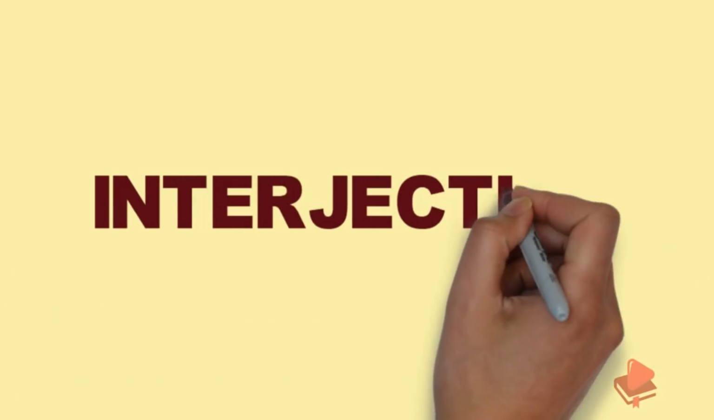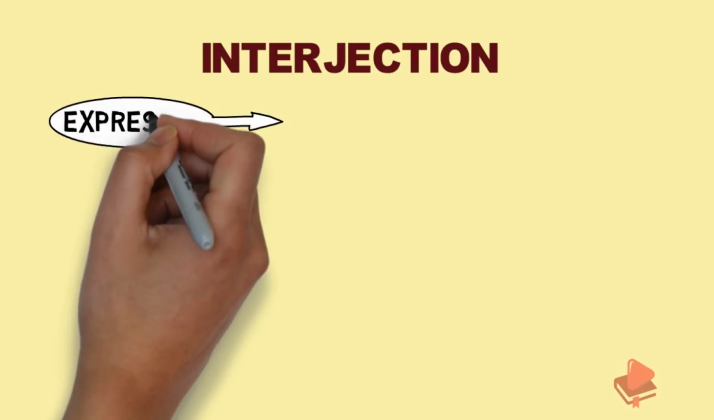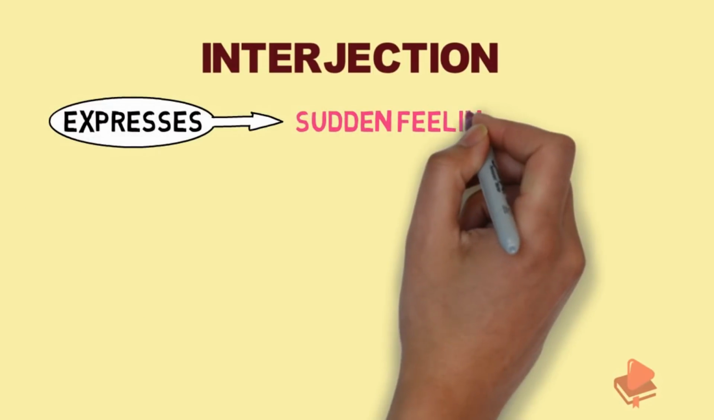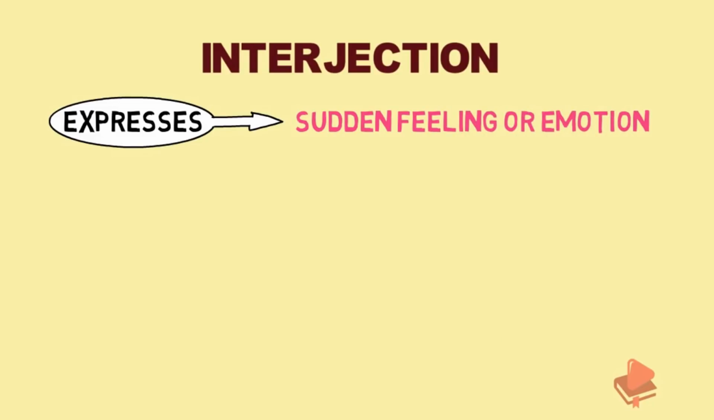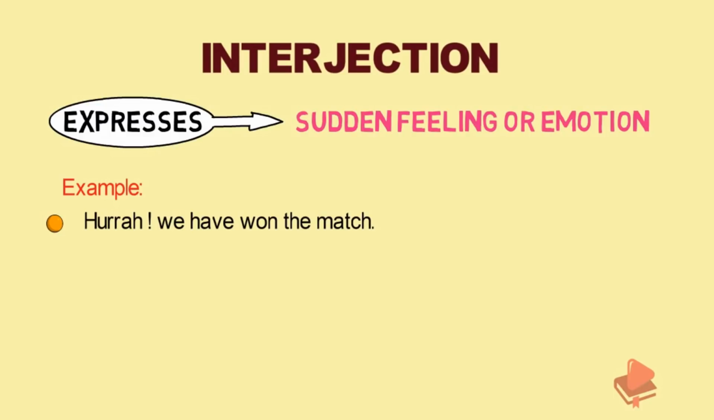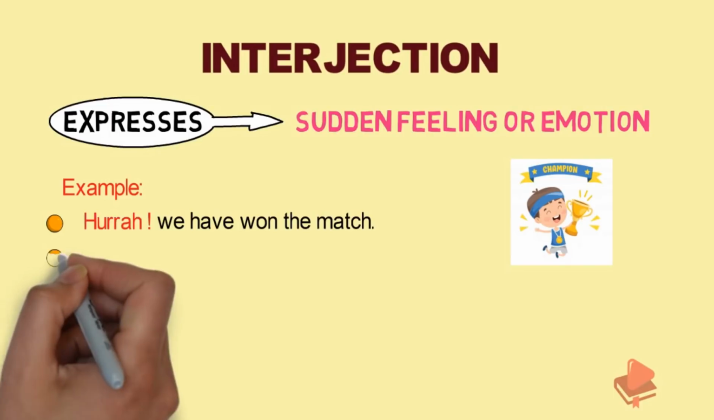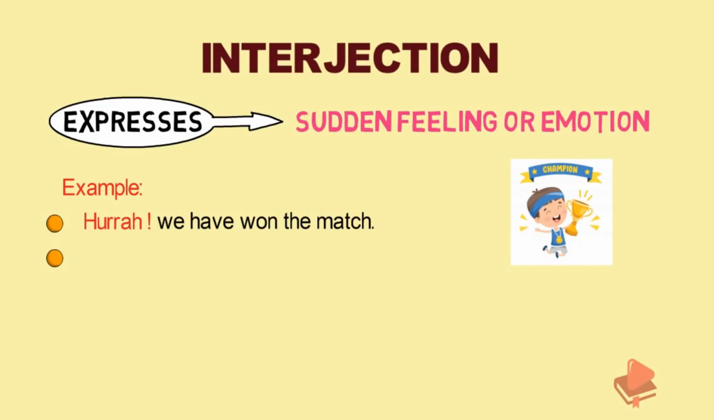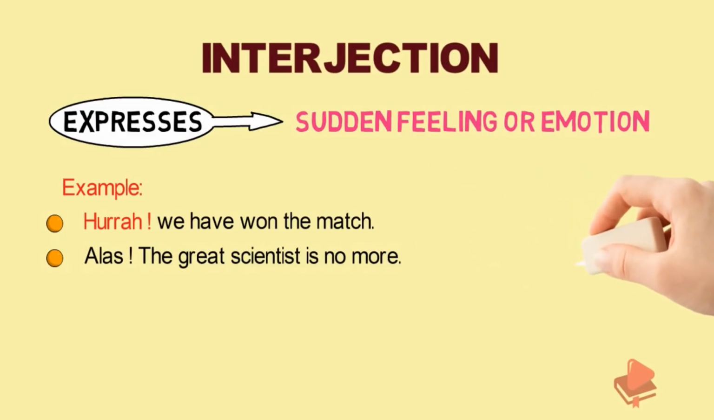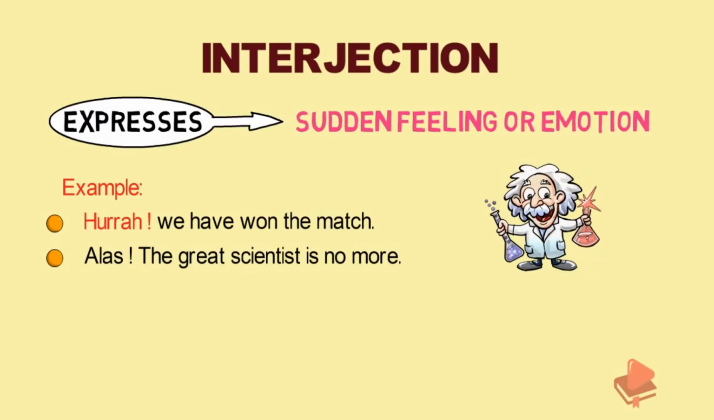And the eighth part of speech is interjection. An interjection is a word which expresses some sudden feeling or emotion. If you won a match or a tournament, how would you feel? Your reaction will be, "Hooray! We have won the match." So, hooray here is a sudden feeling, it gives an expression of joy. The next example, alas, the great scientist is no more. Here, alas is an expression of sadness. So, it is an interjection.